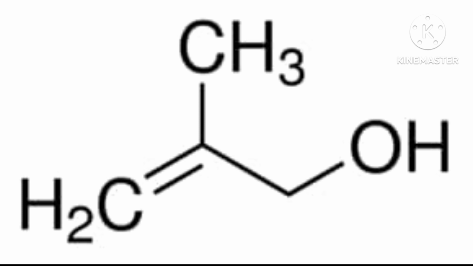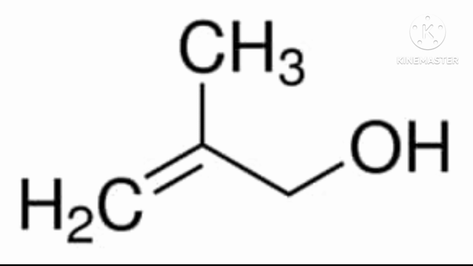Example, primary alcohol. Now the chain is long. Suppose there are three carbons. The first and second carbon have a double bond. Obviously, the second carbon will have only one H, because 2 bonds are the double bond and 1 bond is with H, that makes 3, and the 4th bond is attached with the next carbon. The next carbon has 2 hydrogens, CH2, and 1 OH is attached with this carbon.